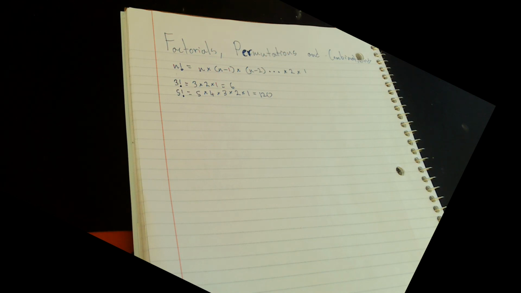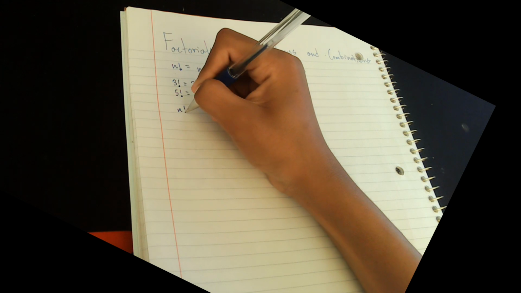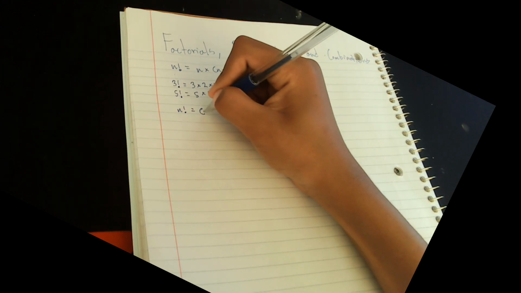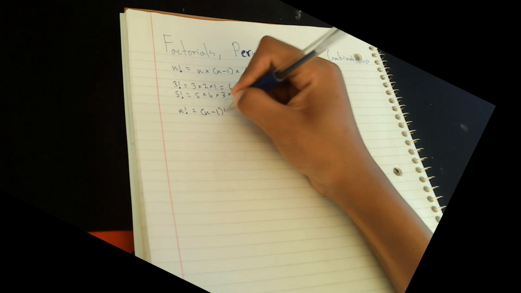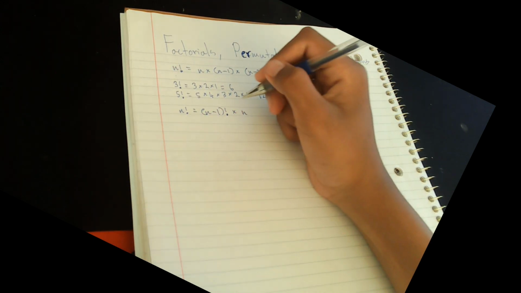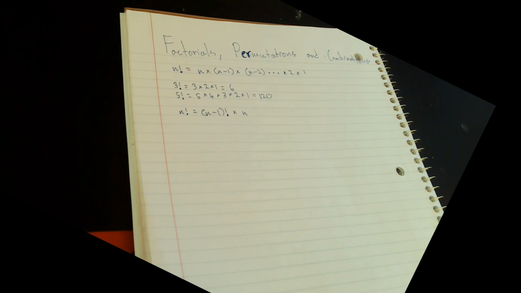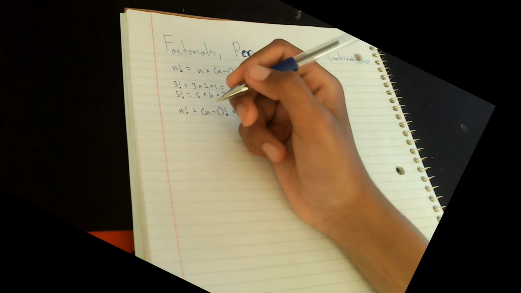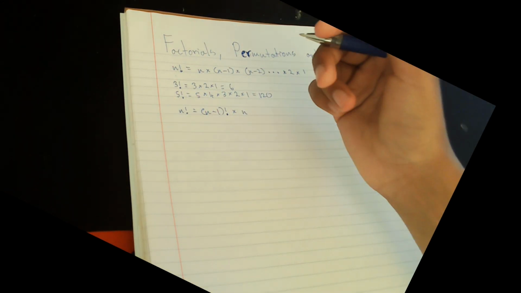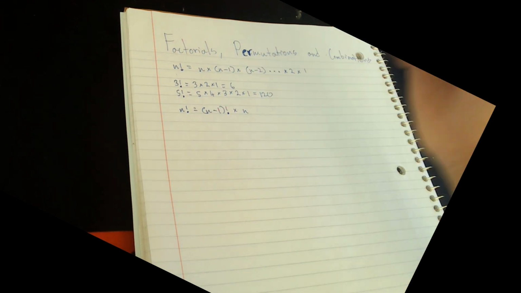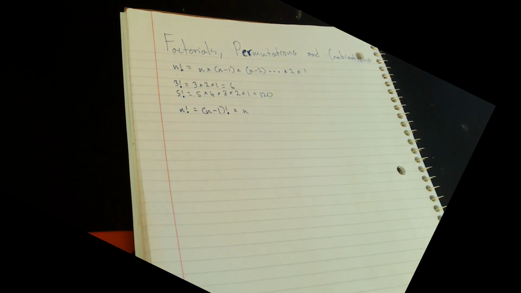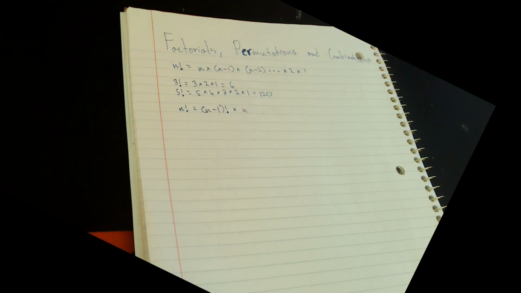Another thing about factorials is that it's also recursive, which means, for example, n factorial is equal to n minus 1, so the number before it, factorial, times n. So basically, it's a factorial of the previous number, which is n minus 1, times n. Knowing this, we can say that 4 factorial is 3 factorial times 4, or 3 factorial can be 2 factorial times 3, and so on. Which means any big number factorial can be expressed in terms of small number factorial.